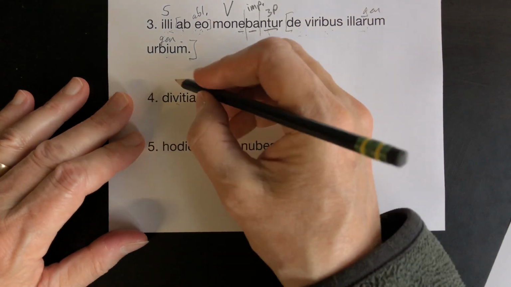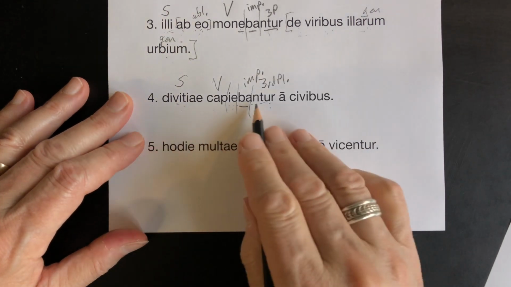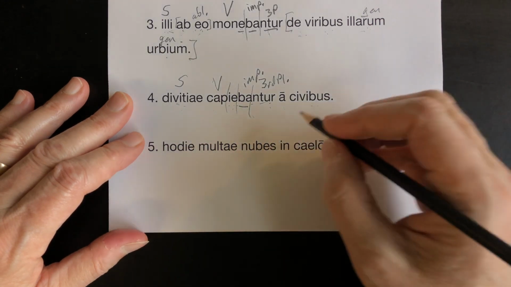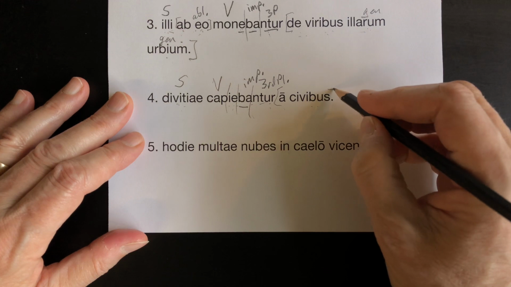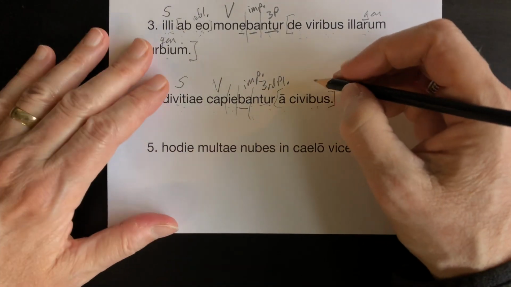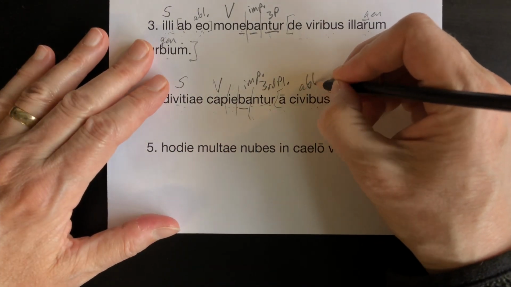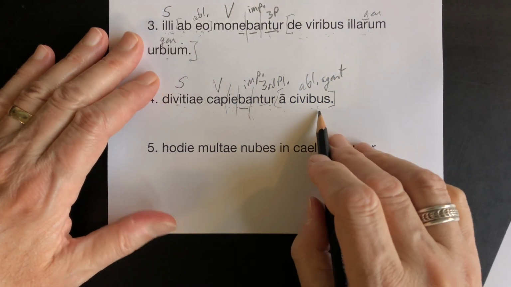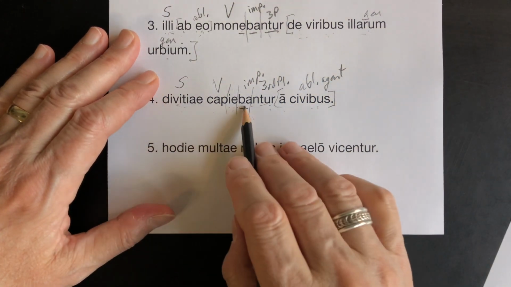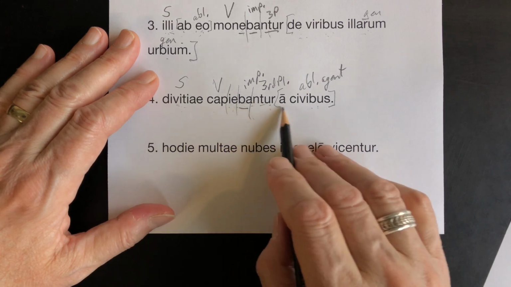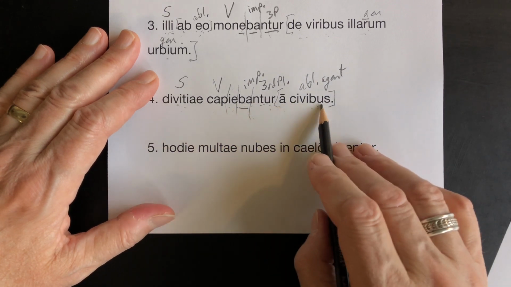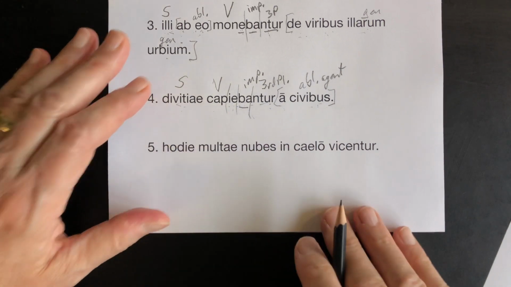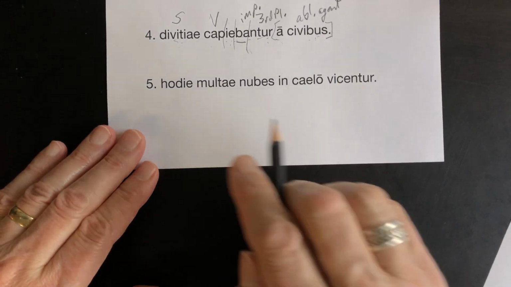Plural verb, plural subject. The riches were being captured a civibus, by the citizens. Prepositional phrase, but also this is an ablative of agent. Once again, can we switch this around? The riches were being captured or taken by the citizens. Switch it around: the citizens were taking the riches. Yep, a true passive.